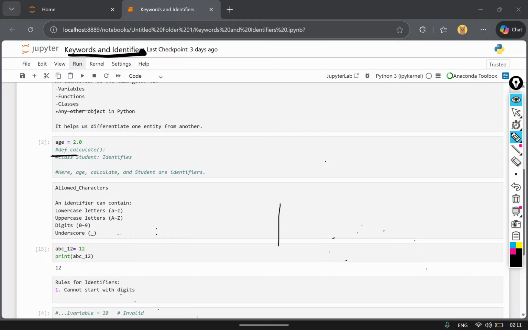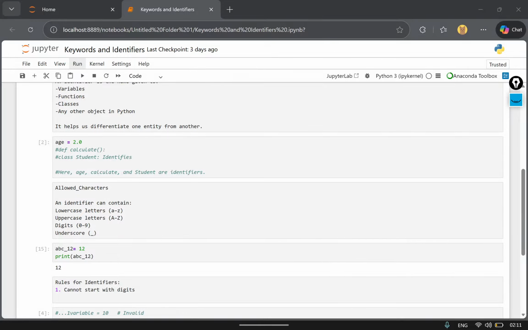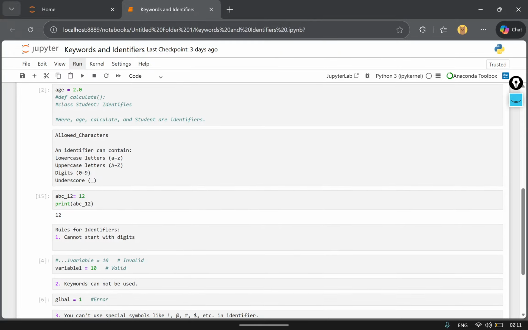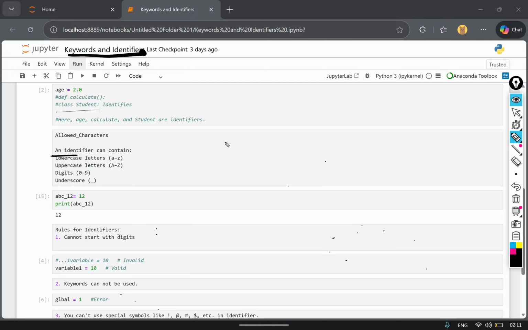So this is basically what an identifier means. Now there are some rules that are defined for identifiers. Allowed characters in identifiers: an identifier can contain letters. Identifiers can consist of lowercase letters from small a to small z, uppercase letters from capital A to capital Z, digits from 0 to 9, and the underscore, the only special character that can be used in an identifier.